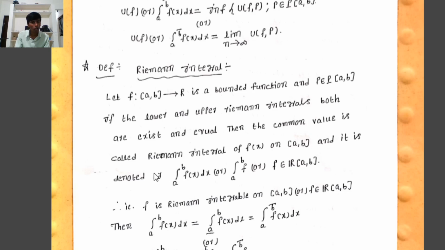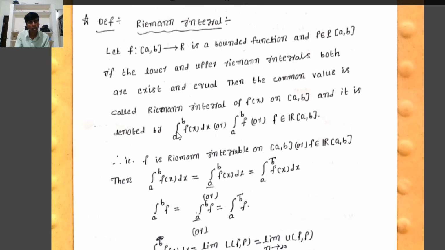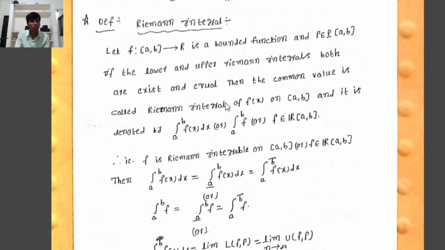Then the common value is called the Riemann integral of f(x) on the closed interval [a, b]. That is, the Riemann integral means the lower and upper Riemann integrals both exist and are equal, and the common value is the Riemann integral of f(x) on [a, b].